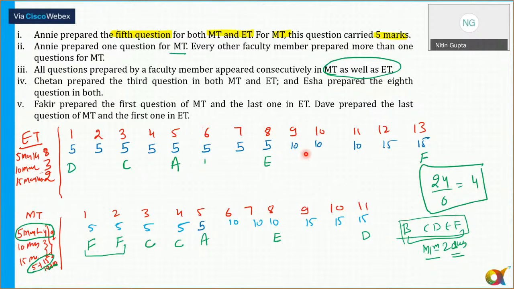In ET also Fakir has prepared the question number 13. और जो क्वेश्चन फकीर ने प्रिपेयर किए हैं ईटी में वो consecutively होनी चाहिए. So question number 12 in ET is also prepared by Fakir. So Fakir's 4 questions we know: question number 12 and 13 in ET and question number 1 and 2 in empty. Any doubts to anyone? Please respond now, all of you. किसी को डाउट है यहां तक? प्लीज टेल मी. So difficult set here.